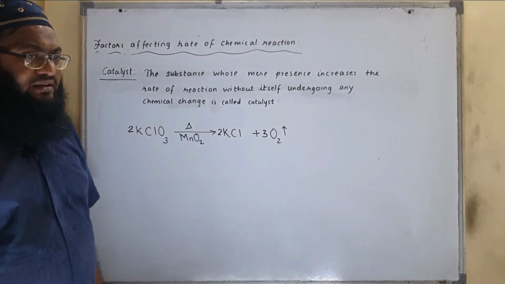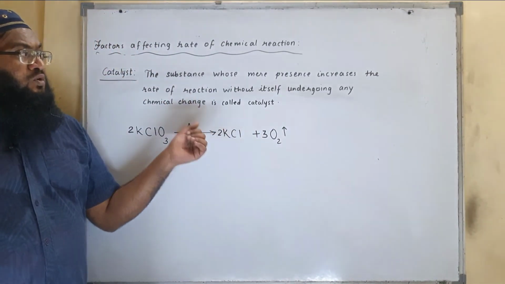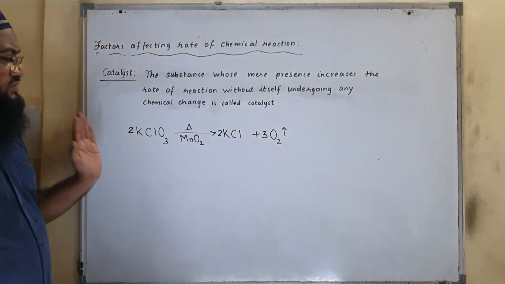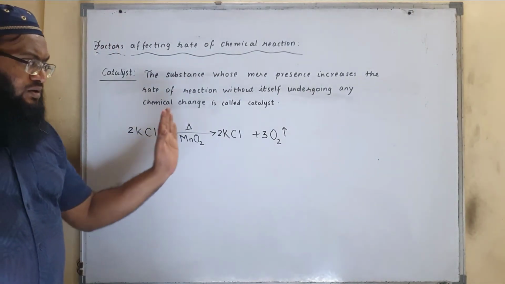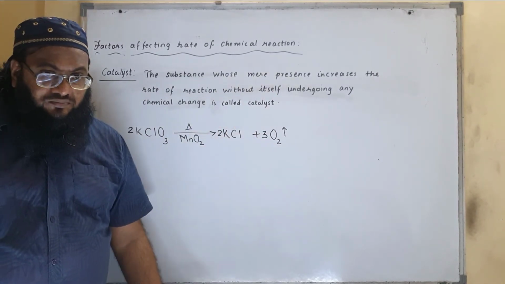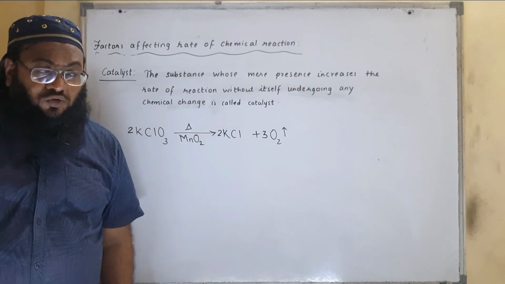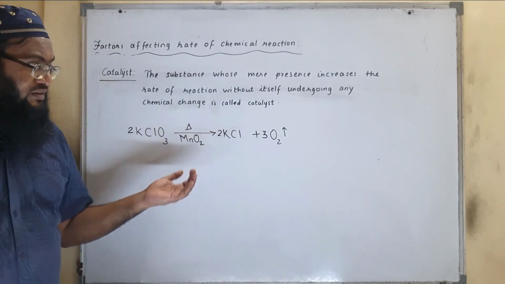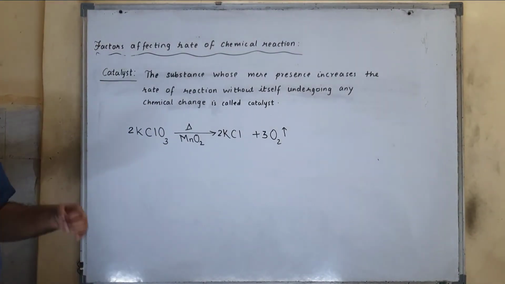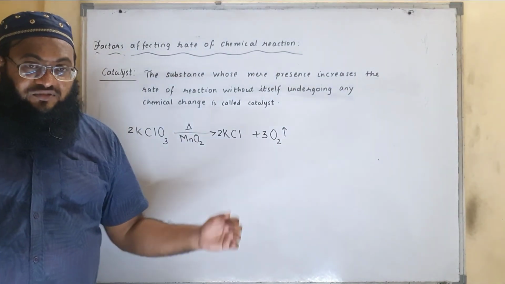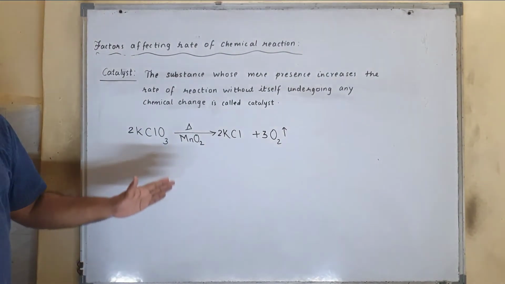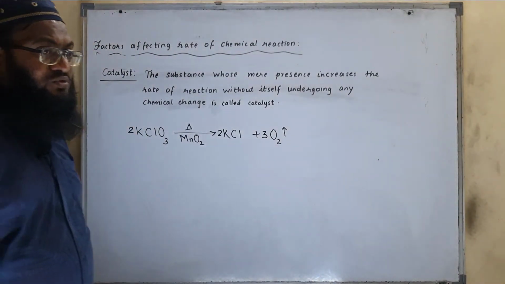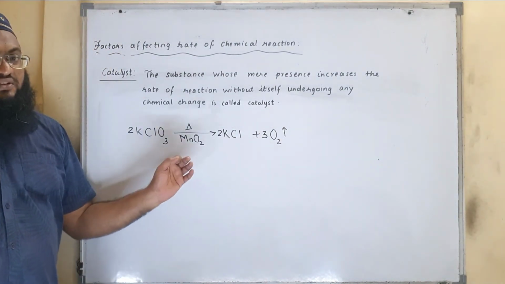Then the last one was catalyst, which is nothing but the substance whose mere presence increases the rate of reaction without itself undergoing any chemical change. We have seen the example of potassium chlorate. When it was heated, it decomposes to potassium chloride and oxygen, but the rate of decomposition was very slow. We increased the temperature, still there was no result. We reduced the size of particle, still there was no increase in the rate of reaction. We added manganese dioxide, the reaction speed increased and it got decomposed very fast. So here the fifth factor was catalyst.